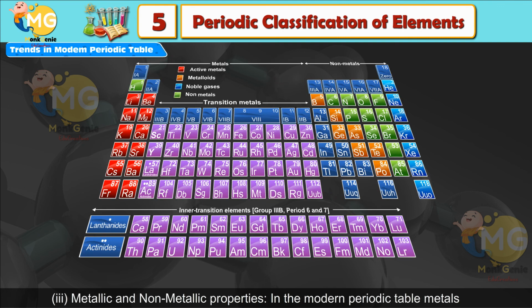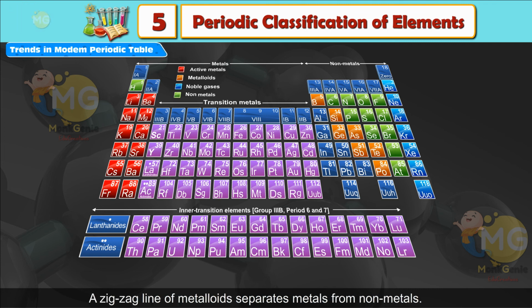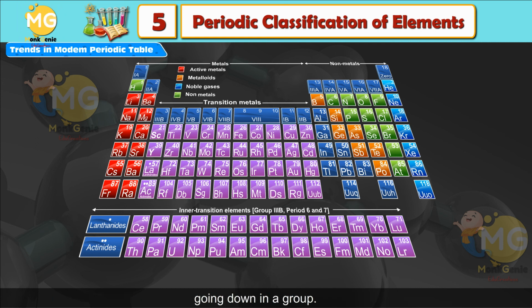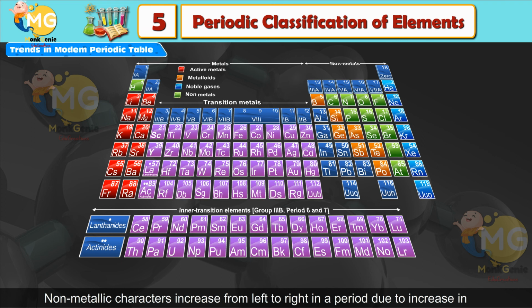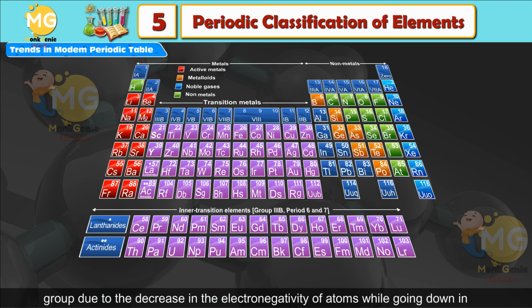Metallic and non-metallic properties. In the modern periodic table, metals are on the left side and non-metals on the right side of the table. A zigzag line of metalloids separates metals from non-metals. Metallic character decreases from left to right in a period and increases while going down in a group. Non-metallic character increases from left to right in a period due to an increase in the electronegativity, and this character decreases from top to bottom in a group due to the decrease in the electronegativity of atoms while going down in a group.